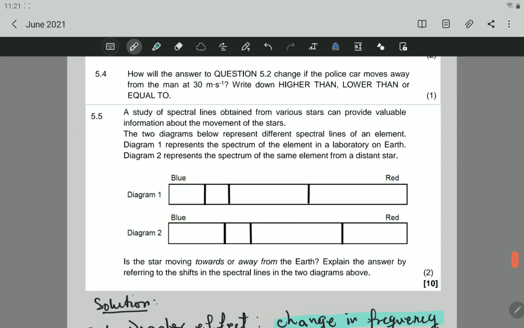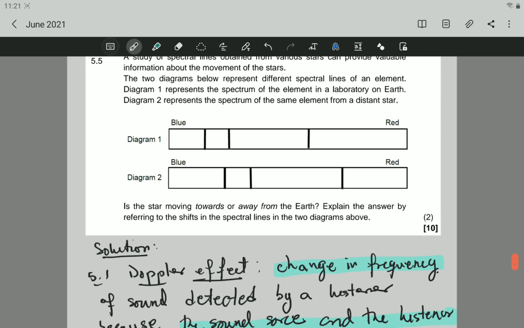Let's say the study of spectral lines obtained from various stars can provide valuable information about the movement of the star. The two diagrams shown represent different spectral lines of an element. Diagram 1 represents the spectrum of the element in the laboratory on Earth. Diagram 2 represents the spectrum of the same element from a distant star. Is the star moving towards or away? Now, this one is on Earth. This one is on a distant star.